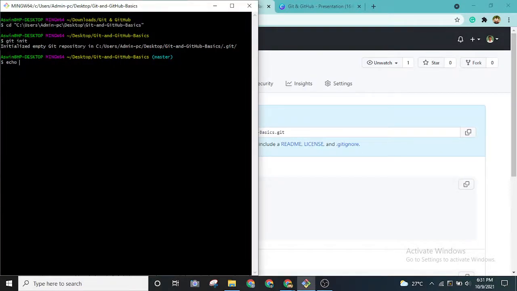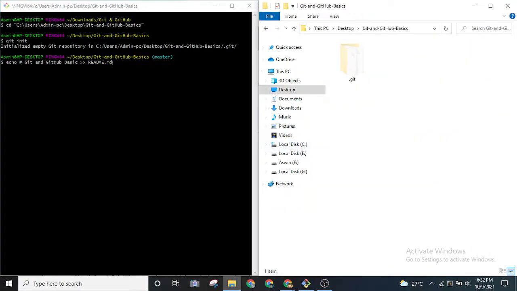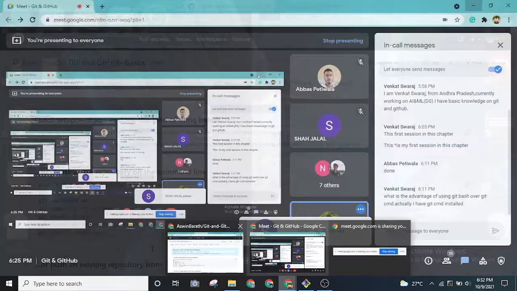So when I say echo, I'm going to put "git and GitHub basics". This command creates a file called readme.md, which we don't have yet. Readme.md is a markdown file that will be displayed over here.